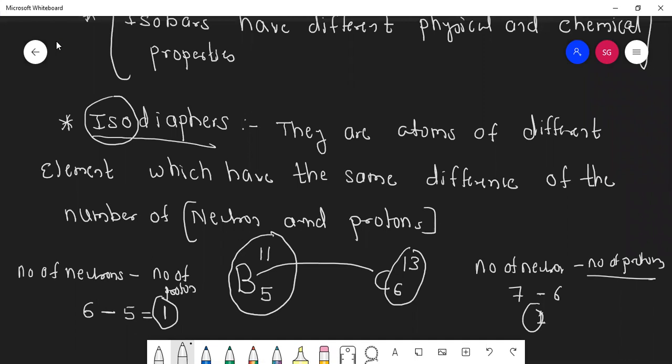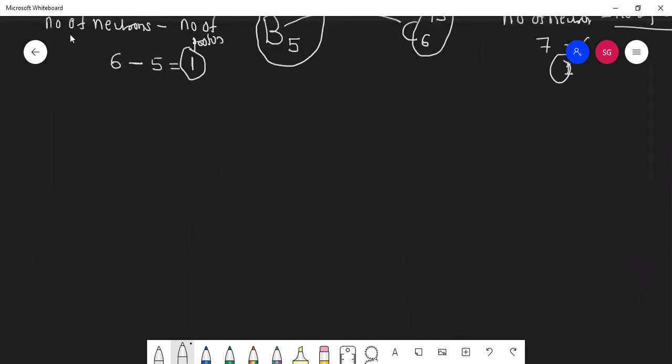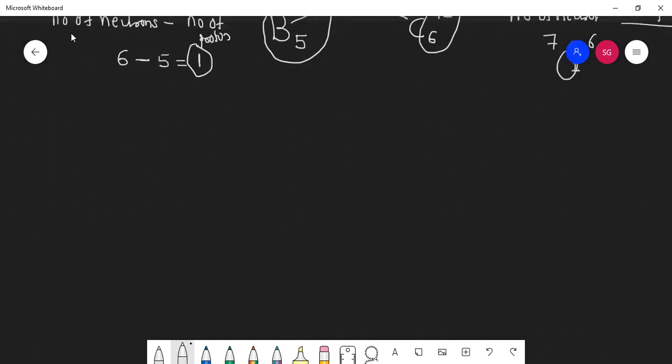One more I'll explain. Nitrogen 7, 15, and fluorine 9, 19. You may say, sir, nitrogen is 7, 14, but I have taken its isotope. So what is our formula? Number of neutrons minus number of protons.